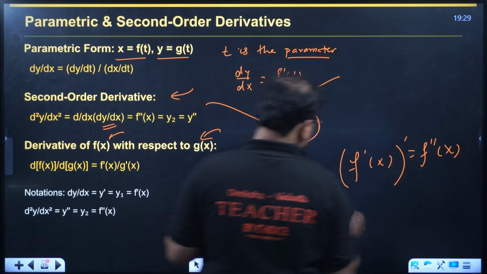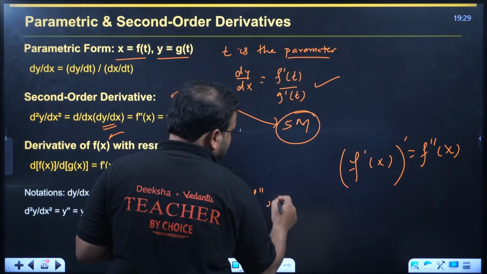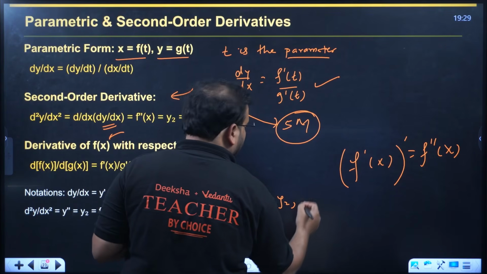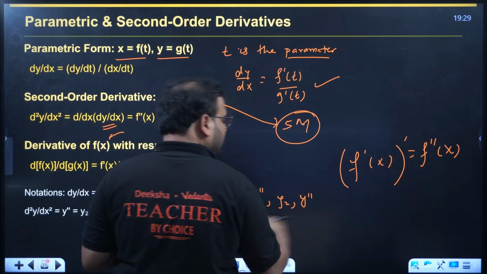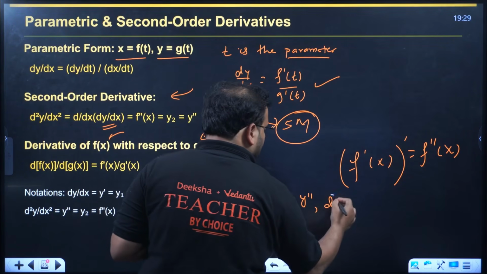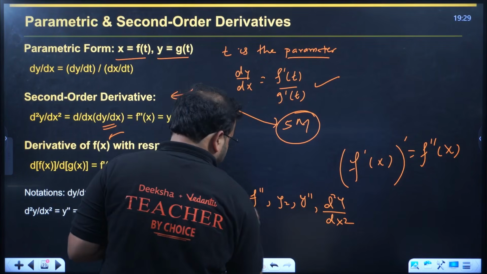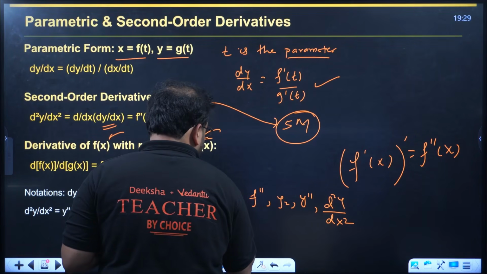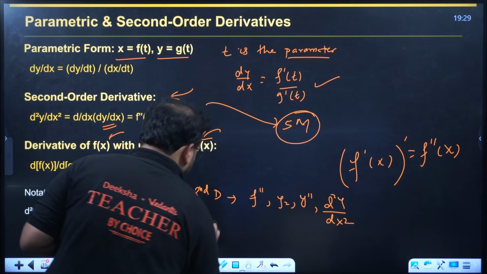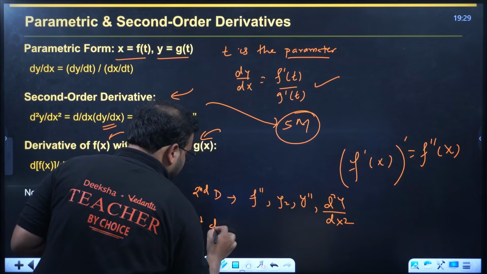The way to write this is f double dash, y2, or y double dash, or, which is very commonly used, d square y upon dx square. This is the second derivative, by the way. How do you write the first derivative? They're both important.